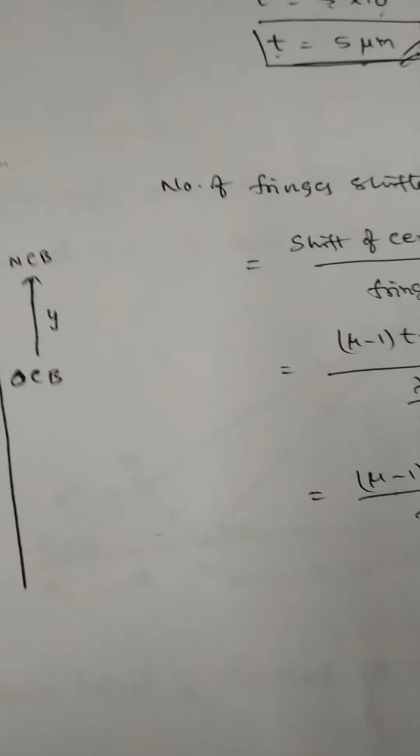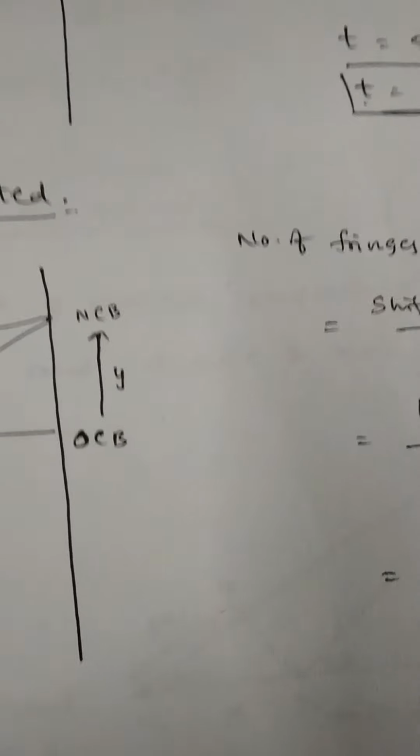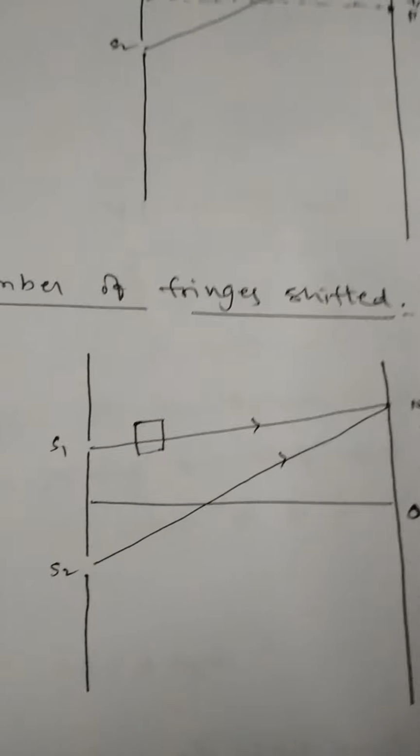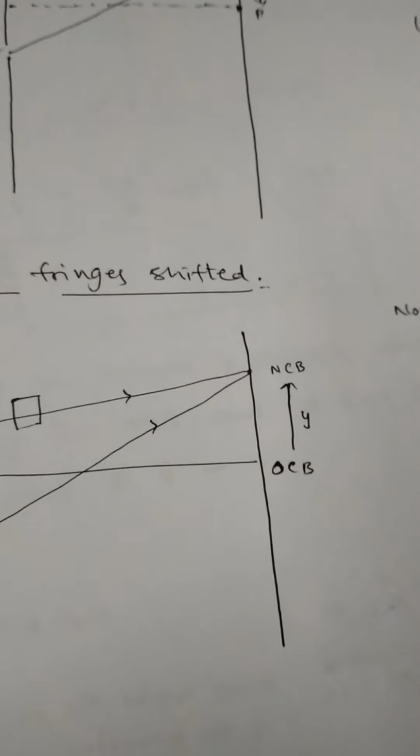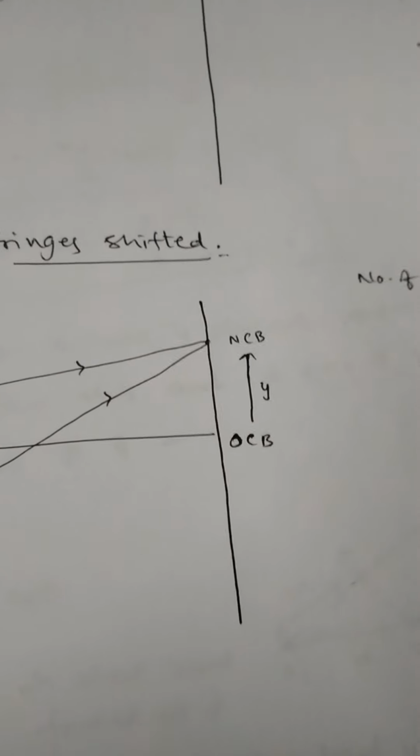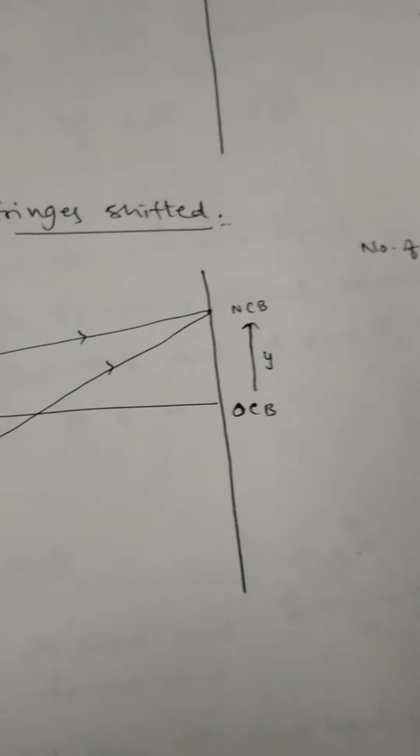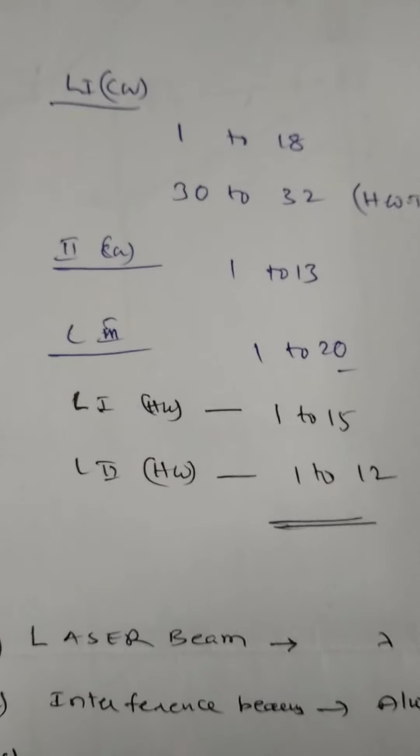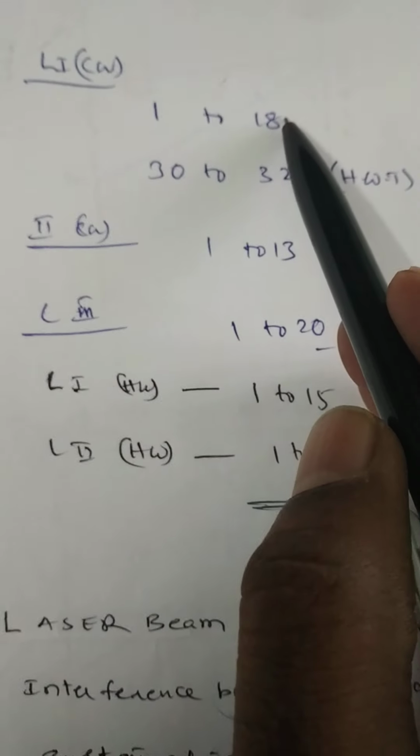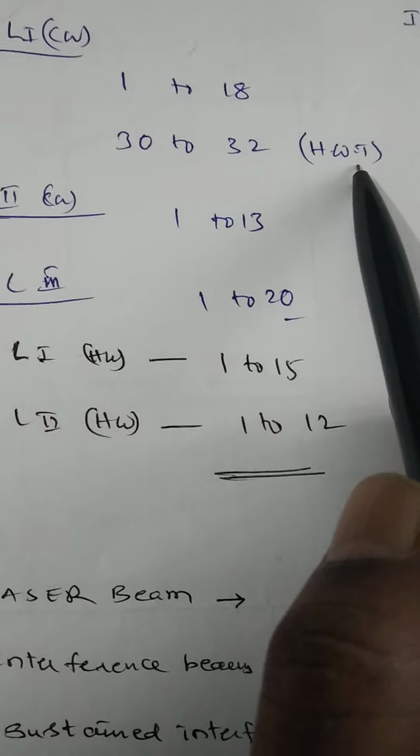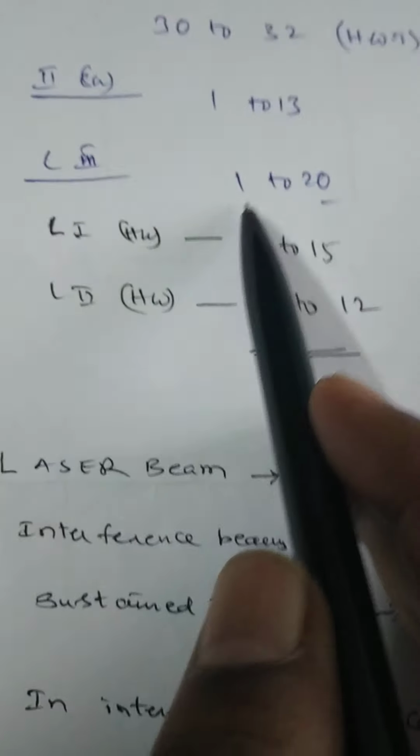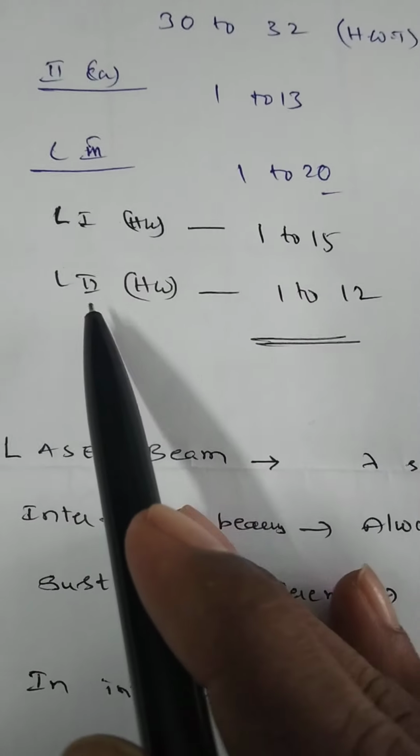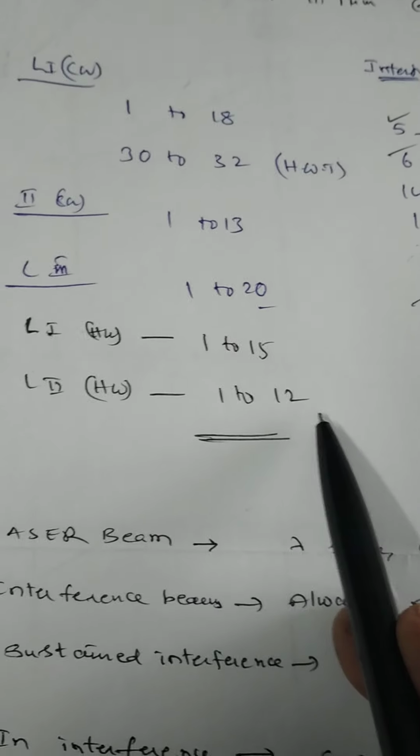So my dear students, the interference pattern is almost completed and the first part in wave optics is completed. The second part, diffraction, and the third part, polarization, are very easy and will be finished in 3 classes. So in this present week, you should completely follow the problems: level 1 classwork 1 to 18 and also 30 to 32, level 2 classwork 1 to 13, level 3 1 to 20, level 1 homework 1 to 15, level 2 homework 1 to 12.